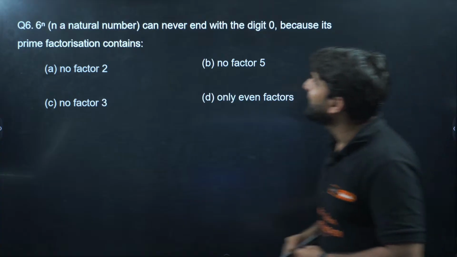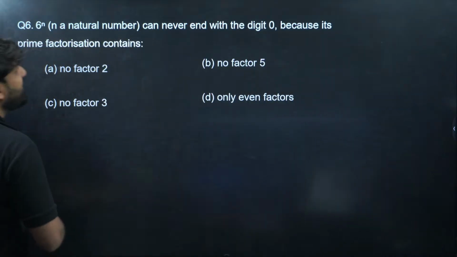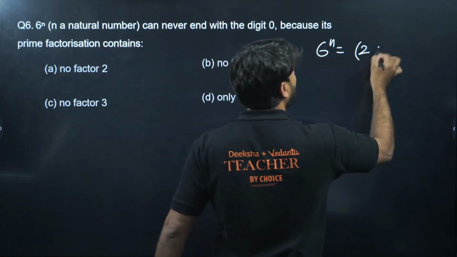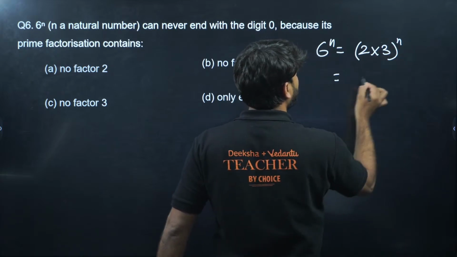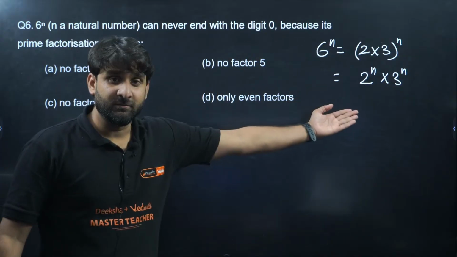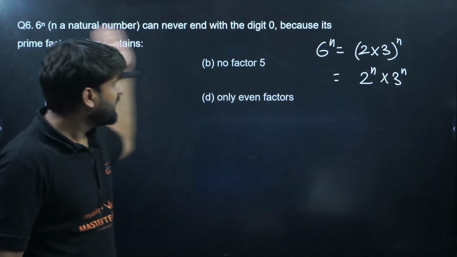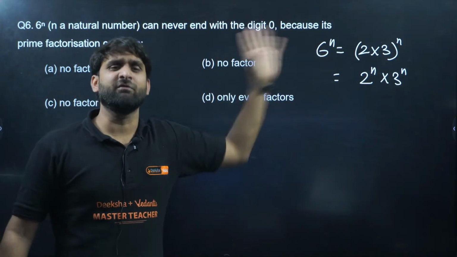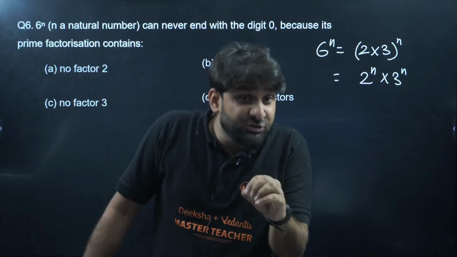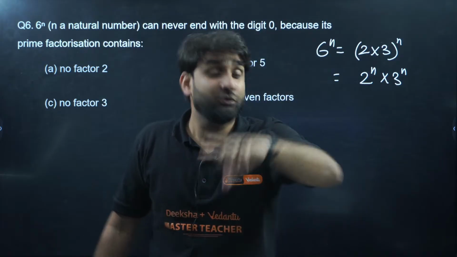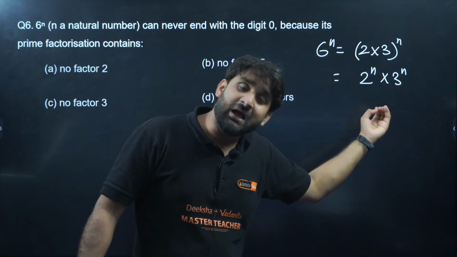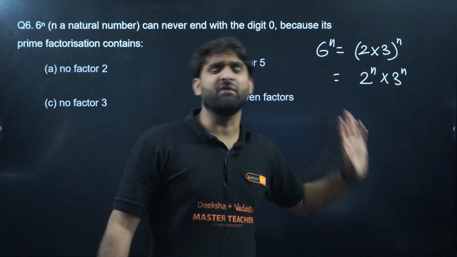6 to power n, n a natural number, can never end with 0. This is confirmed because 6 to power n can be written as 2 into 3 to power n. So it will be 2 to power n into 3 to power n. 5 is not there. And if 5 is not there, 6 to power n can never end with 0. 5 should be there, because the number which ends with 0 can be divided by 2 as well as 5. But in the prime factorization of 6 to power n, 5 is not there. So it can't end with digit 0. It never ends with digit 0.